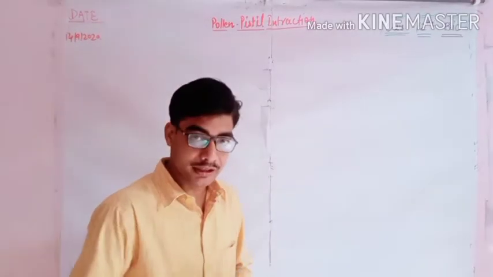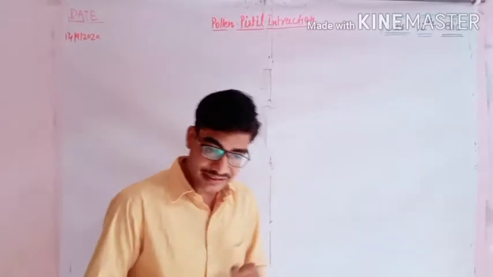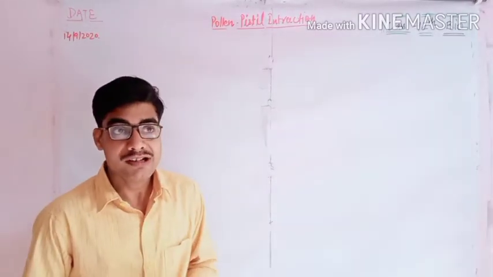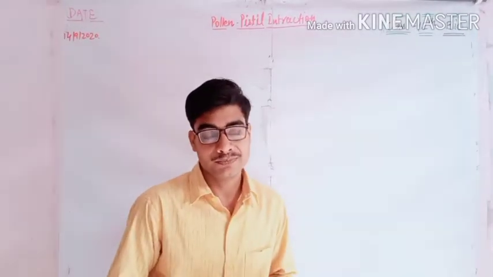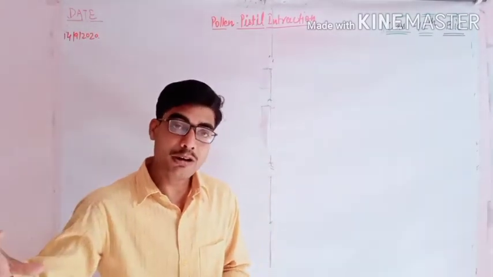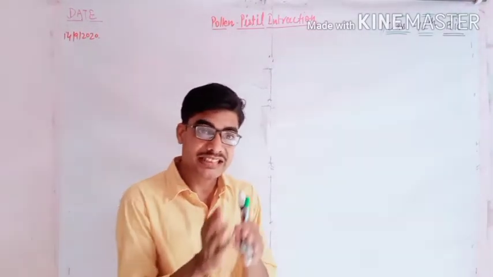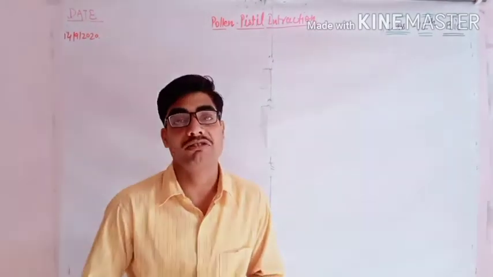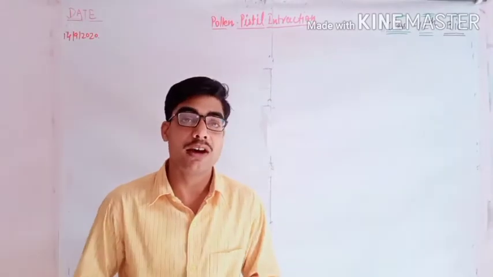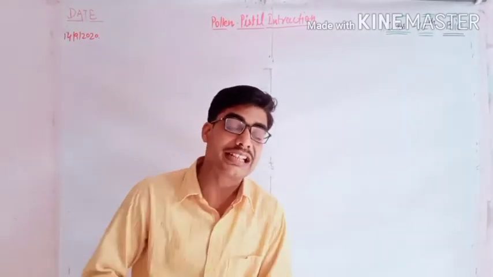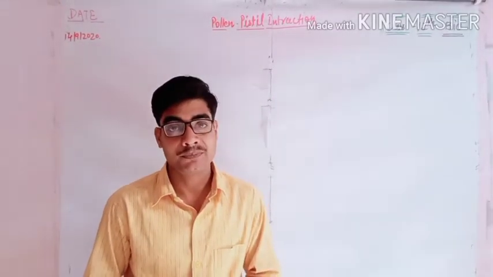And one more thing, we have already studied pollination. When pollination occurs, what will happen? The pollen grains from the same flower or from a different flower will land on the stigma of the pistil.